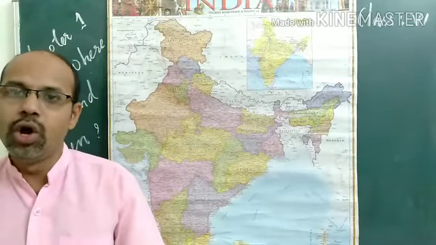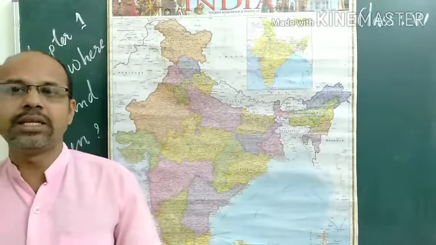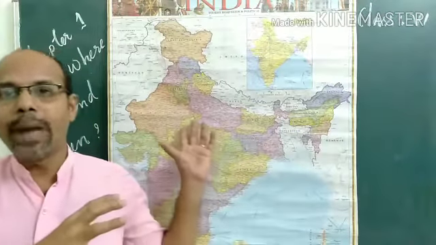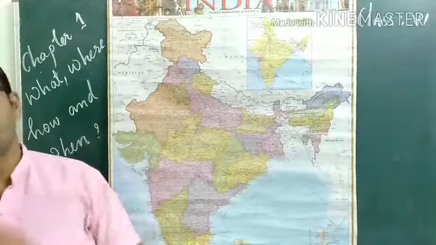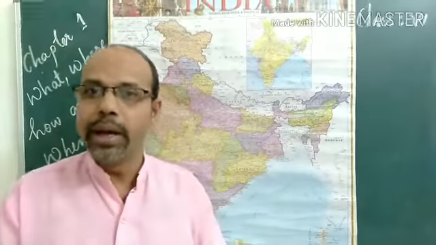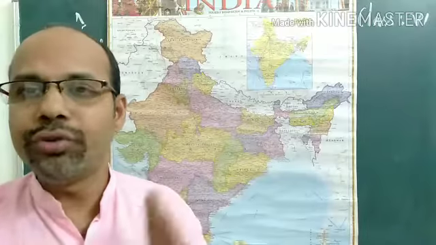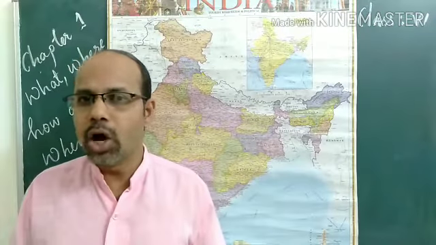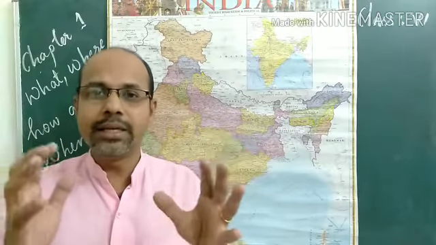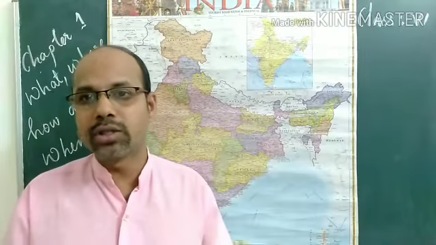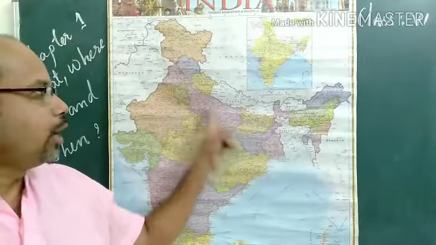About 4,700 years ago, some of the earliest cities flourished on the banks of these rivers. Later on, about 2,500 years ago, cities developed on the banks of Ganga and Yamuna.